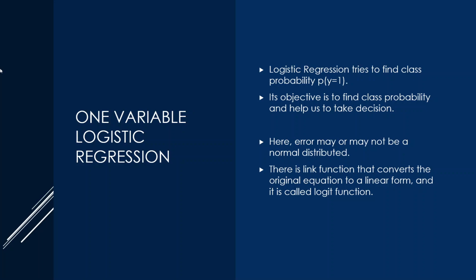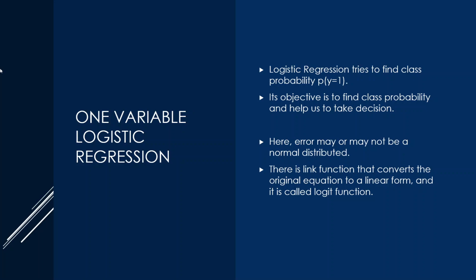So now I am giving basic information about logistic regression. Logistic regression actually tries to find a class probability, where we try to find the probability P of y equal to 1, and we will also find the probability P of y equal to 0. Always remember, when we apply logistic regression, we find the probability, and on the basis of it, it helps us take the decision.